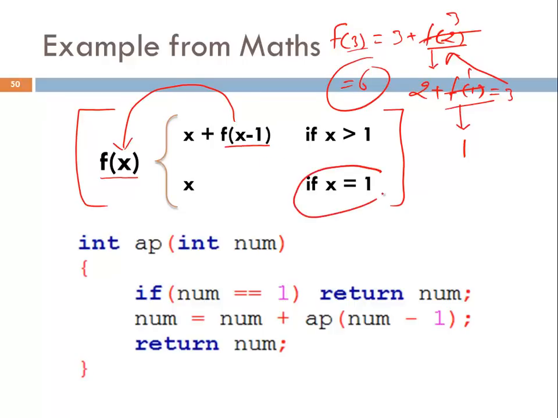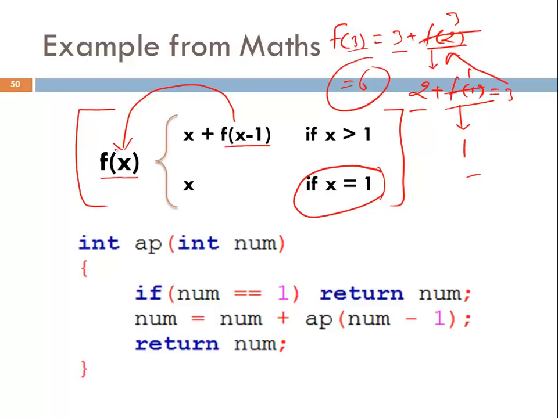This is the base case. Why? Because from this base case, the function is not calling itself. And if you have learned arithmetic progressions in mathematics, then you can see that this function is calculating an arithmetic progression. So f(3) should be 3 plus 2 plus 1, that is what it is calling: 3 plus 2 plus 1, 6. That's what it's calculating.